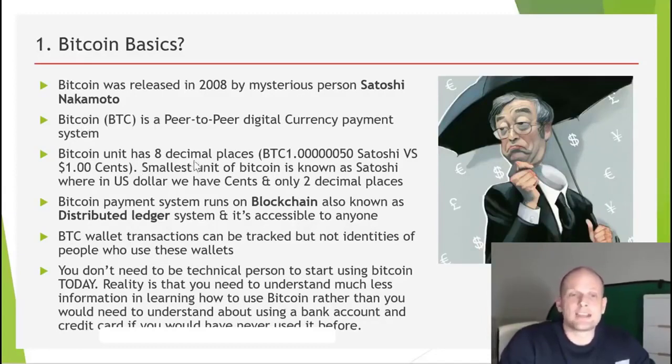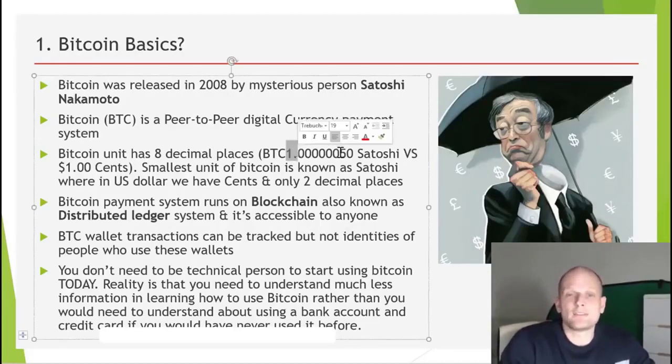Bitcoin unit has 8 decimal places. As you see here, guys, we have 1 Bitcoin and 50 Satoshi. In dollars we have cents, in Bitcoin we have Satoshi. It is derived from Satoshi Nakamoto, the mysterious person who was developing Bitcoin, but nobody has seen him. However, there are developers who have been working online with Satoshi in developing Bitcoin blockchain technology, but nobody has seen Satoshi himself, and nobody really knows who Satoshi is.